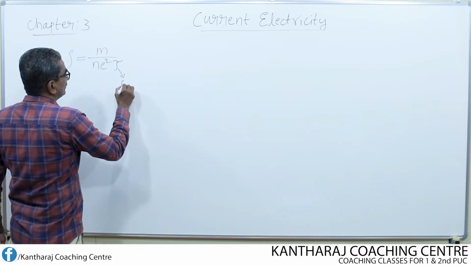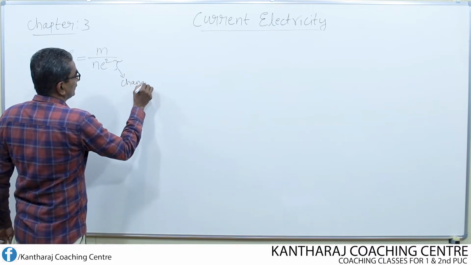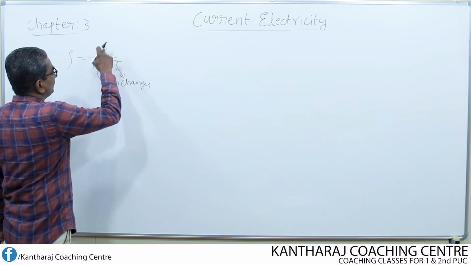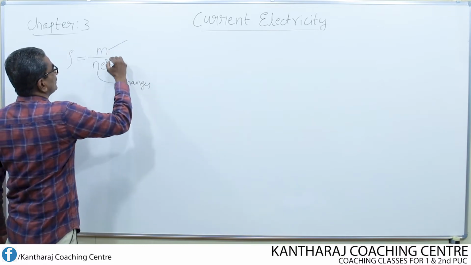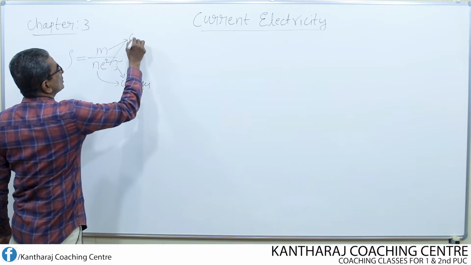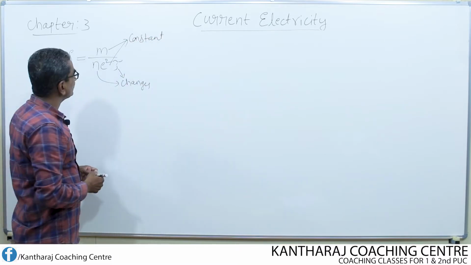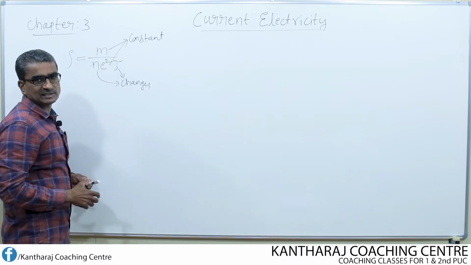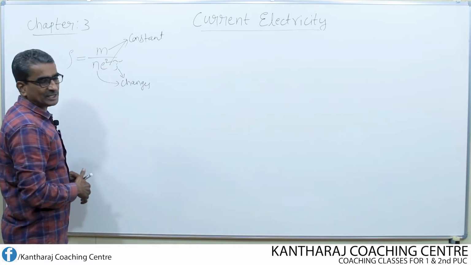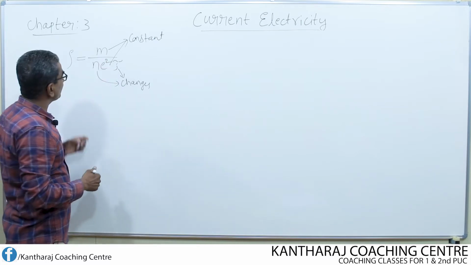So this, n, changes and even this, tau, but these two, m and e, remain constant even after increasing the temperature, because this is the mass of the electron and this is the charge of the electron. So no change in these two parameters.